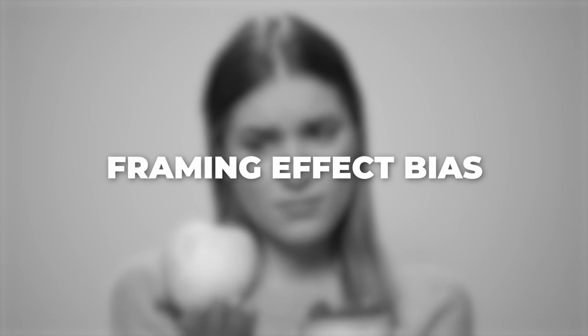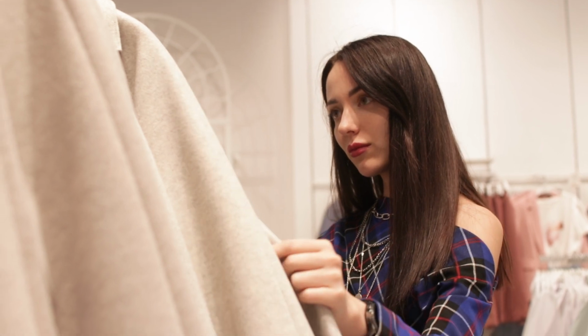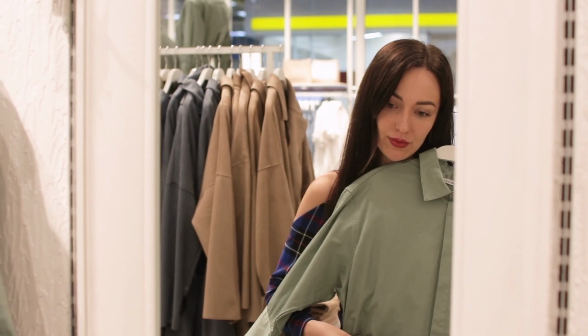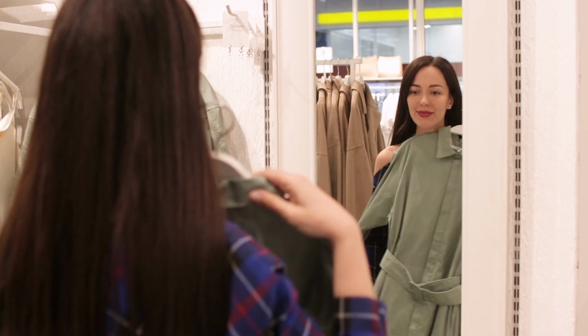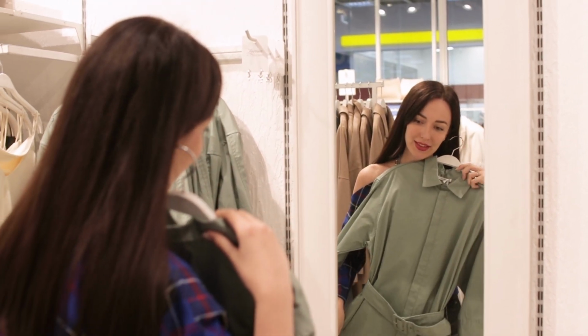The framing effect bias. For example, if you have to choose between two options, you are likely to choose the option that is presented positively, even if both options have the same advantages and disadvantages. Framing bias is our tendency to evaluate a situation or decision based on how it is presented, rather than considering all information impartially.